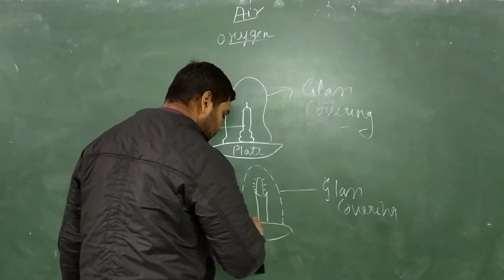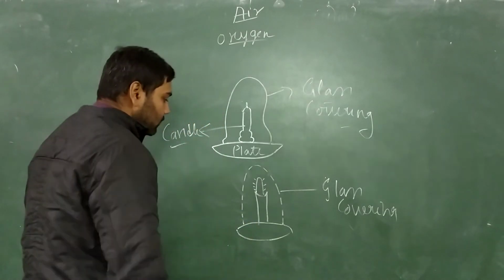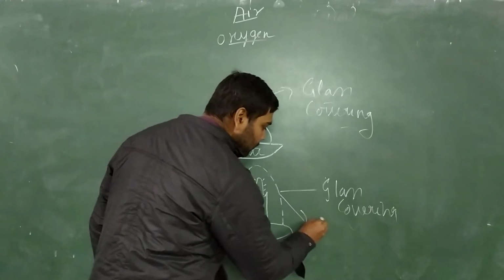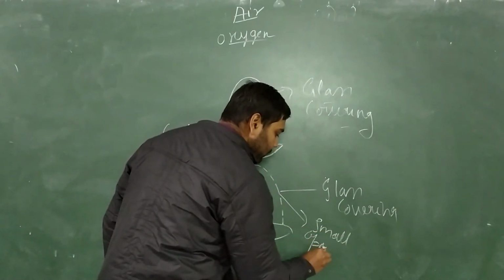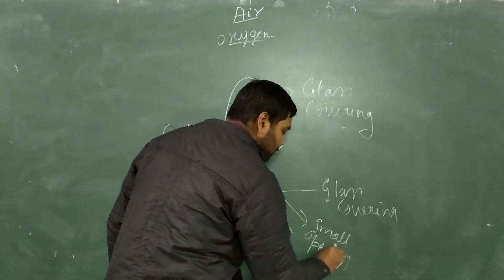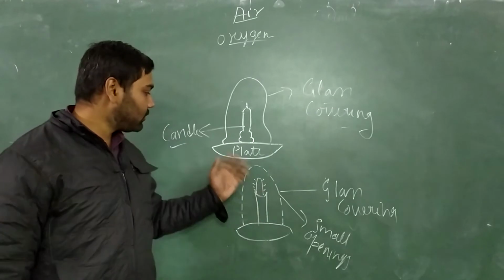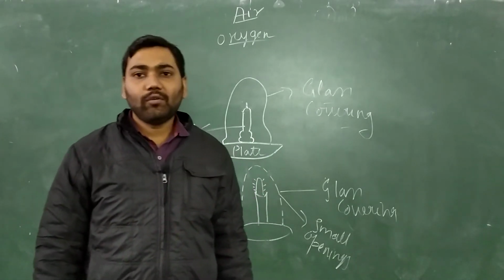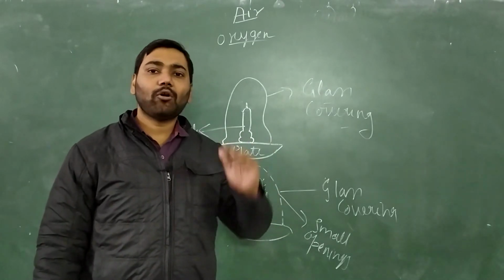We have made small openings, or you can say a small hole we have created in the glass, because of which we are observing that now the candle will not blow off, it will keep on burning.